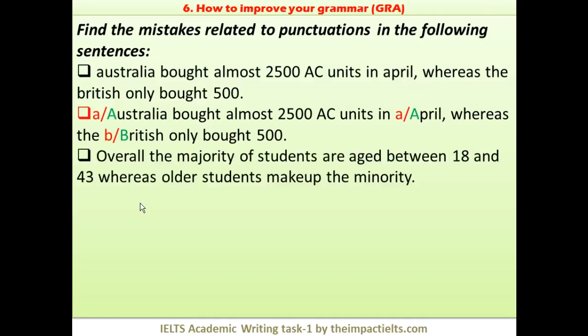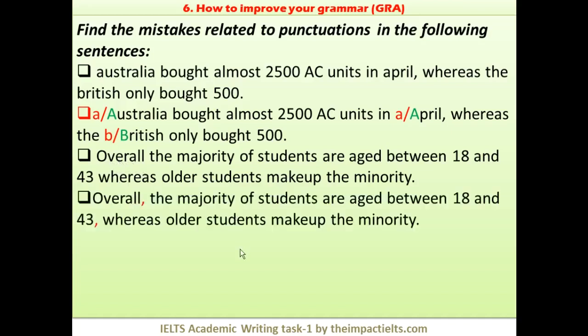Next question is: overall, the majority of students are aged between 18 and 43, whereas older students make up the minority. So you can see there are two linkers used, written discourse linkers, and the comma is missing. So let's see this. So first comma after overall, second comma is just before whereas, right?